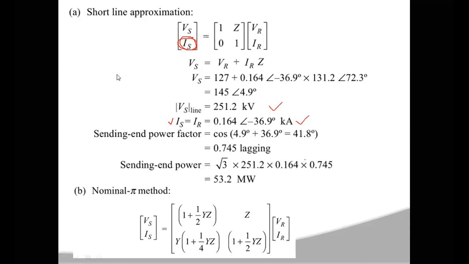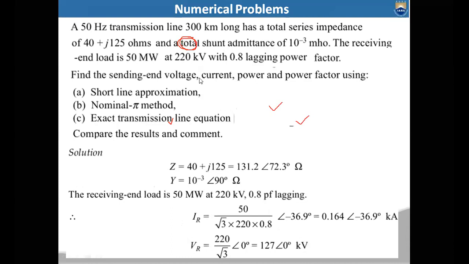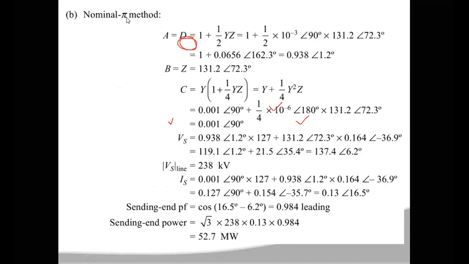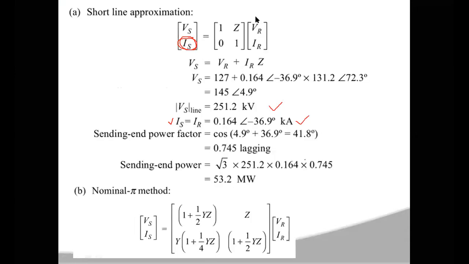Along with that, what are the other parameters you have to calculate? After calculating the sending end current and sending end voltage, power and power factor were also asked. So now you calculate the sending end power factor. How can you calculate it? The sending end power factor is cos phi s. So what is this phi s value? You have to calculate it.